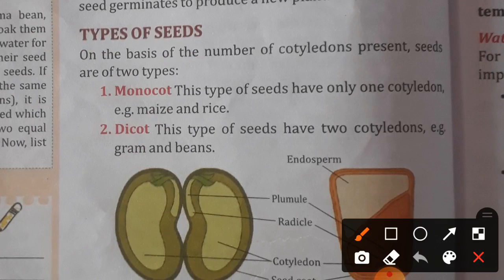Now types of seeds. On the basis of the number of cotyledons present, seeds are of two types. Number 1, monocot. Number 2, dicot. Monocot seeds have only one cotyledon, like maize and rice. If you see rice, you can't divide rice into two equal parts. Okay, rice does not divide by itself.